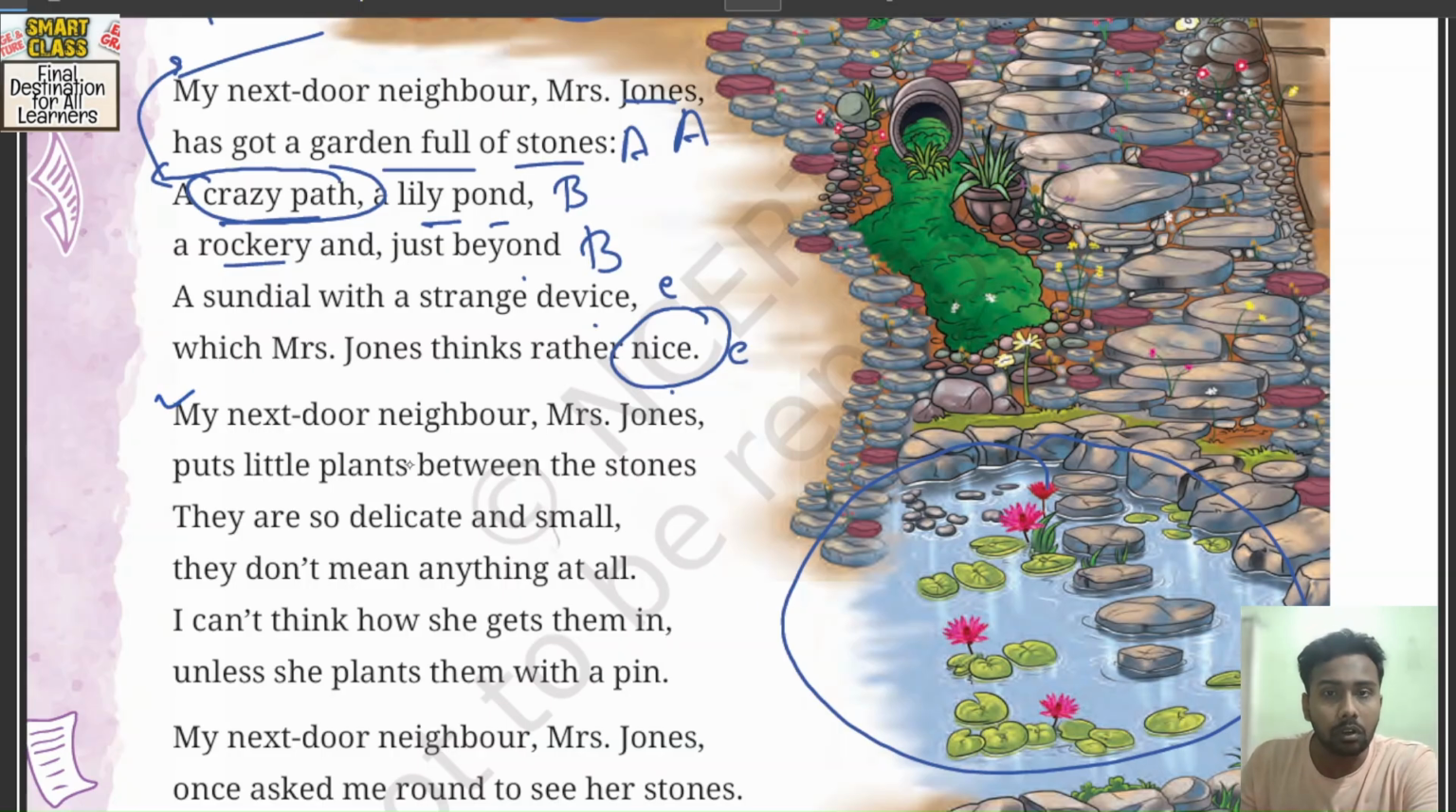My next door neighbor Mrs. Jones puts little plants between the stones. How funny, how humorous. Next door neighbor Mrs. Jones puts little plants between the stones.